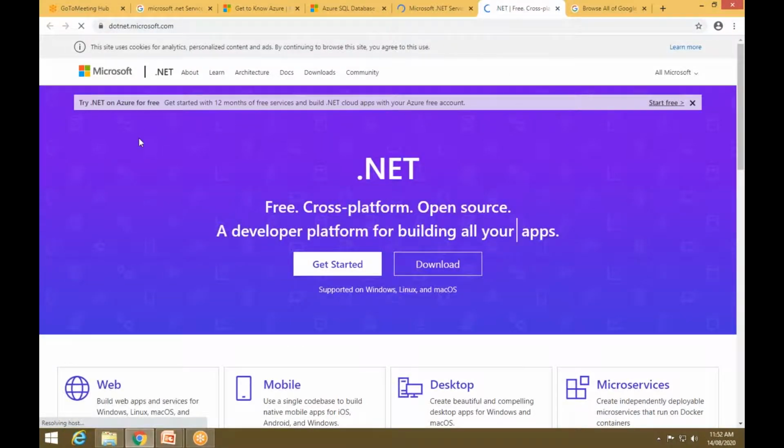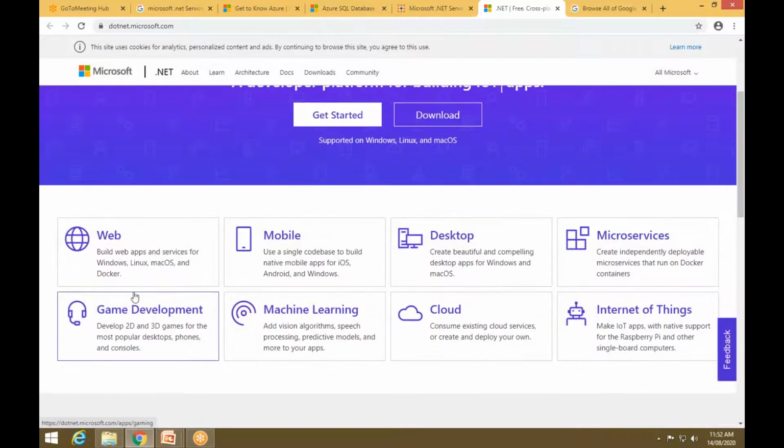Now this is the homepage of the Microsoft .NET services. It says that you can develop a platform for building a mobile application, desktop application, whatever you want, or you can create a game also. You can use it in the web, in mobile, desktop, microservices, IoT, cloud, machine learning, and game development. In all of these, you can use the Microsoft .NET services.